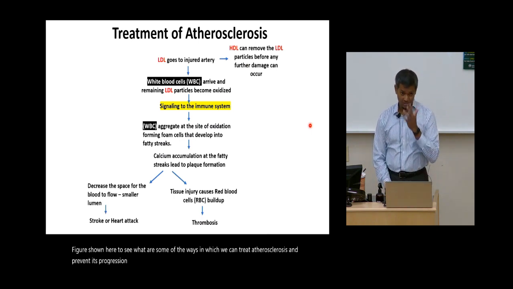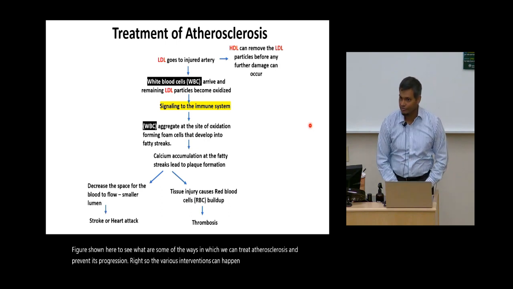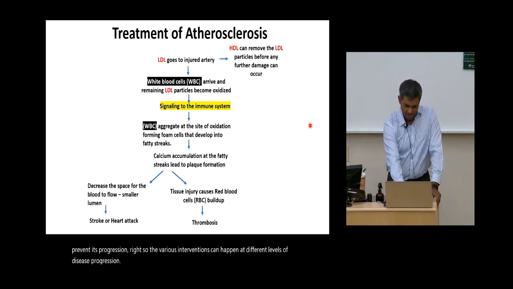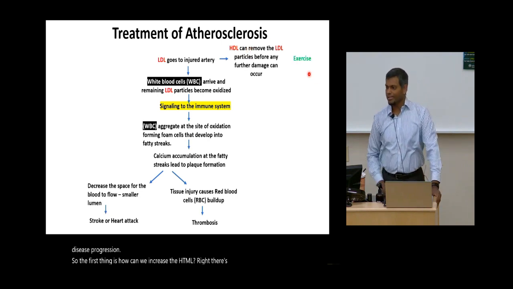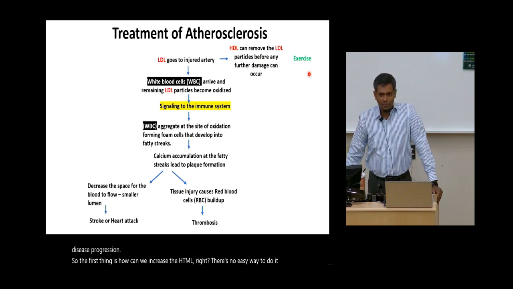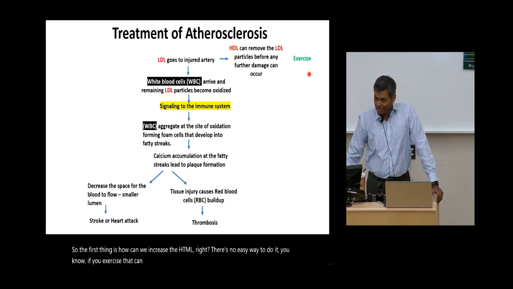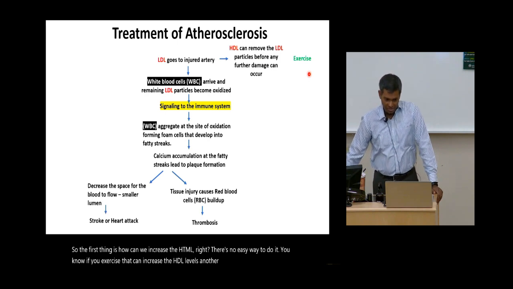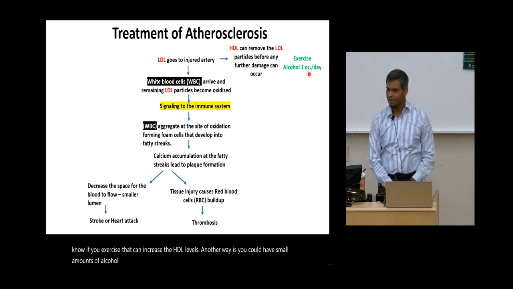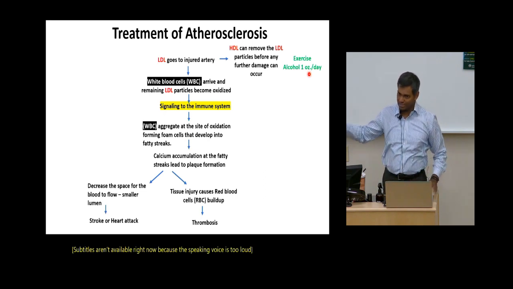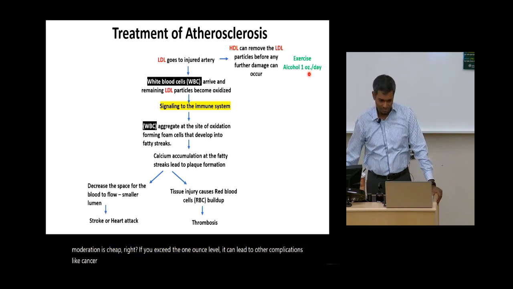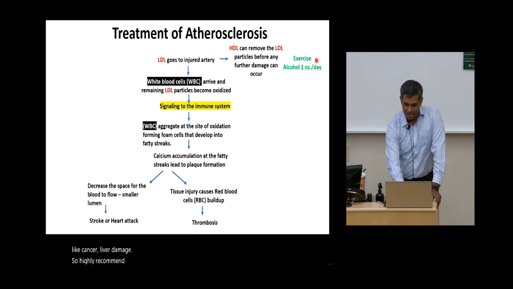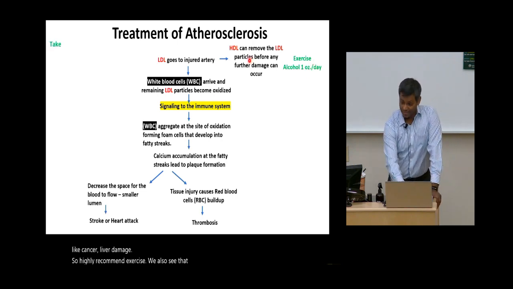So the various interventions can happen at different levels of disease progression. The first thing is, how can we increase the HDL levels? There's no easy way to do it. If you exercise, that can increase the HDL levels. Another way is you could have small amounts of alcohol, maybe around 1 ounce per day. But the hard part with the second thing is moderation is key. If you exceed the 1 ounce limit, it can lead to other complications like cancer and liver damage. So highly recommend exercise. We also see that there can be some medication which is taken.